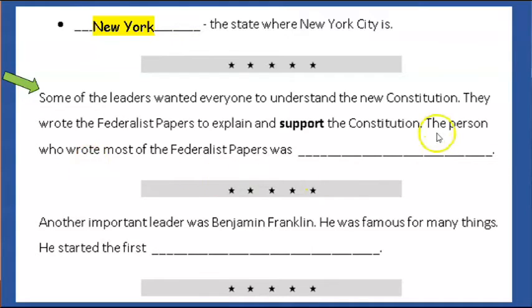Say the sentence, the person who wrote most of the Federalist Papers was Alexander Hamilton. Pause the video and write Alexander Hamilton.